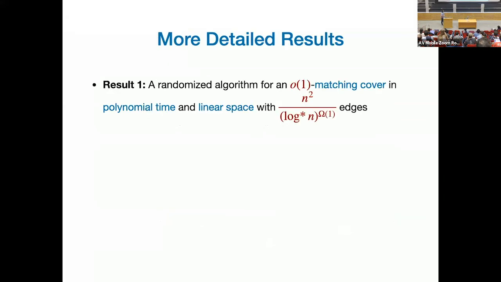All right. So now let me tell you more about our results, how they work, and how we get them. It's a combination of a bunch of results, and they progressively become better to what we want. The first one is that we give a randomized algorithm that computes a matching cover, which I'll define in a second, in polynomial time and linear space, with n squared divided by polylog star edges. Okay, good. So what is a matching cover?